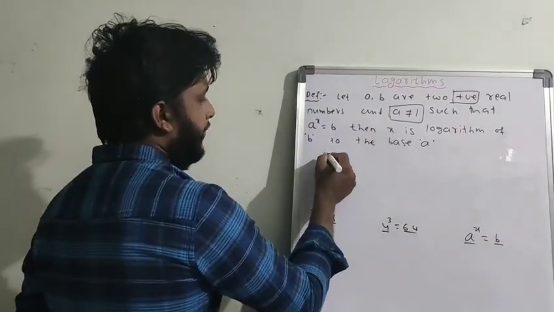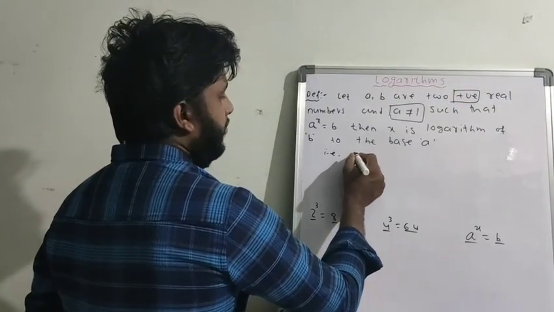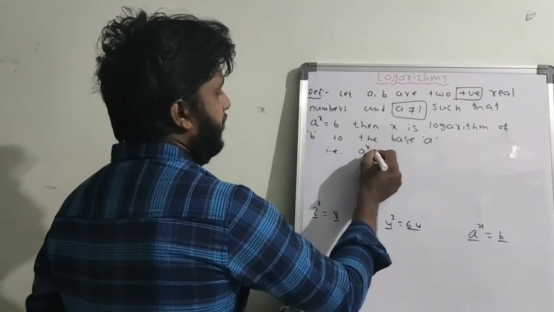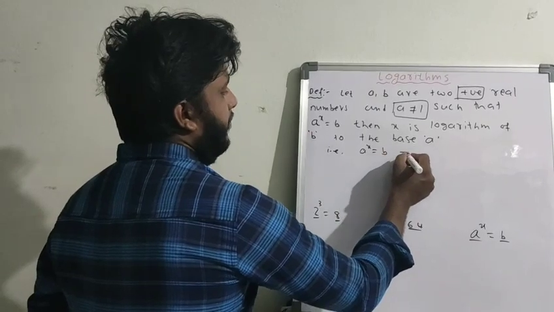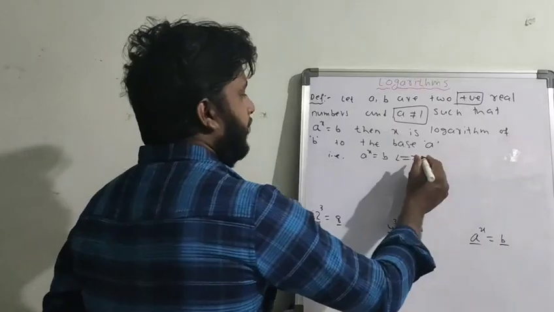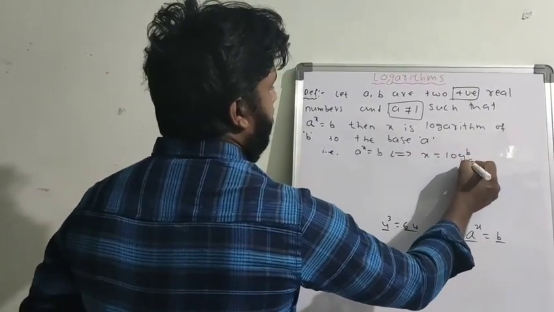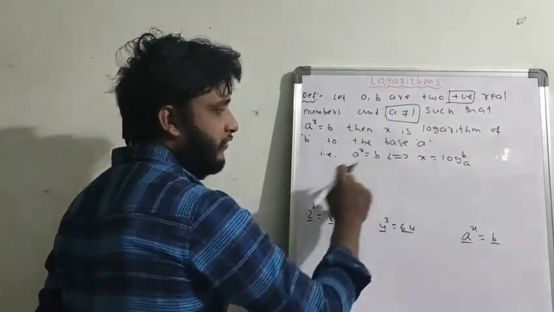This entire information you can write in one simple statement. That is, a power x equals b if and only if x is equal to log b base a. So this is called the if and only if condition. I will explain what that means.